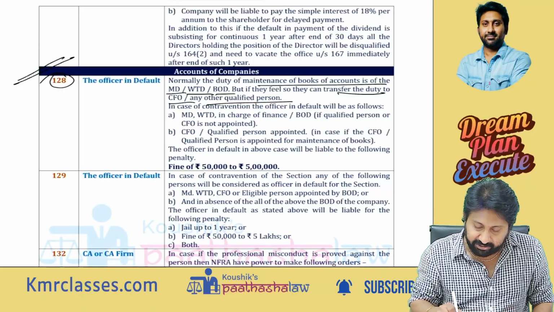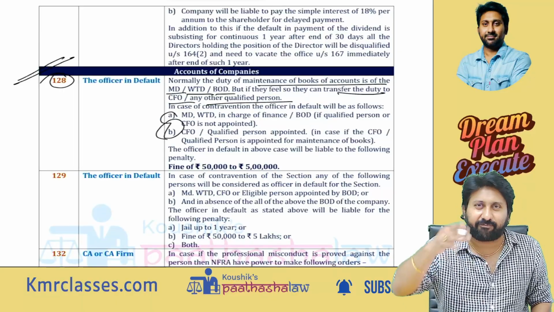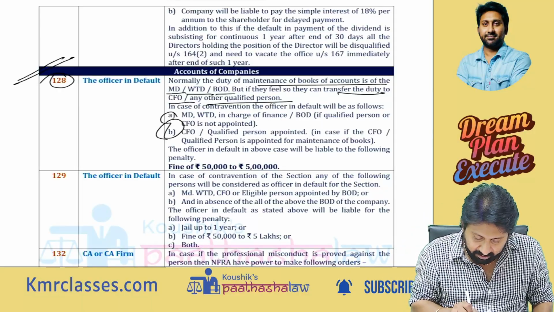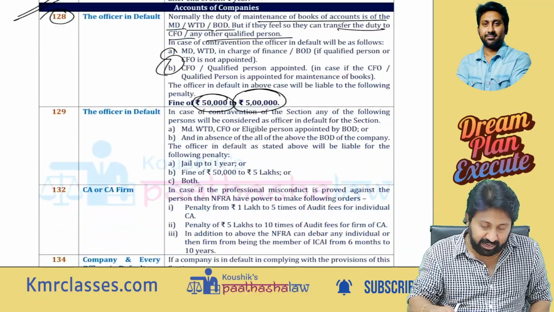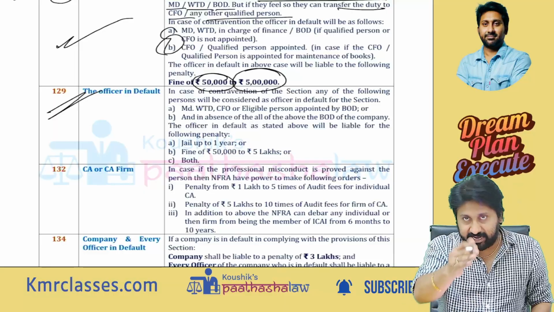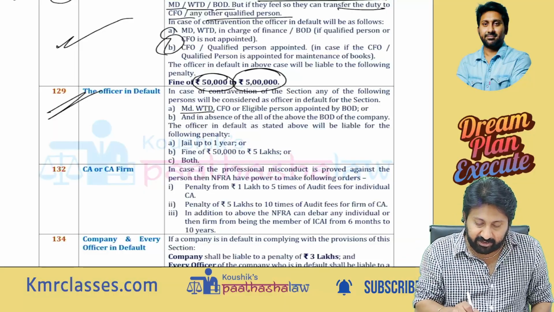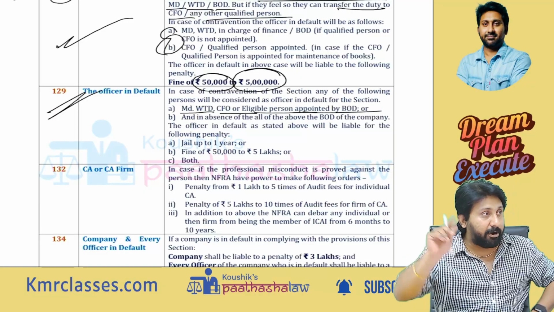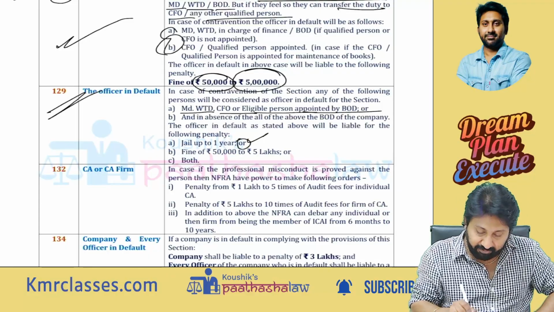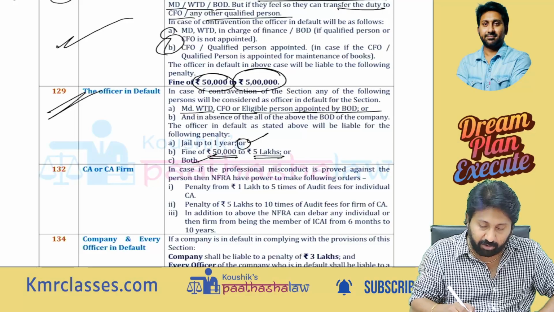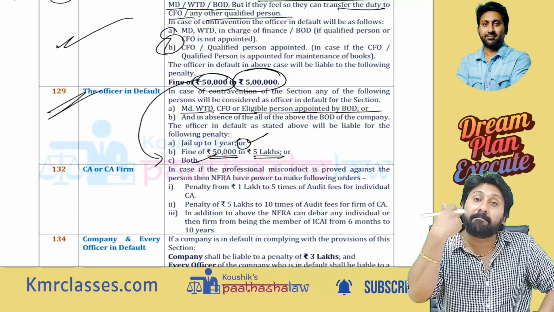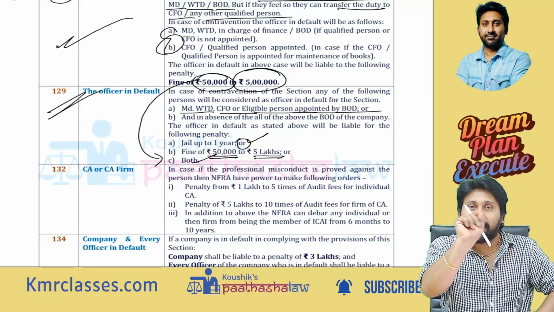In case of contravention, that person, either the CFO or the managing director, whole-time director, manager, etc., will be liable for a fine of 50,000, maximum up to 5 lakh. Remember this, important. Financial statements preparation, if you have done the default, same like that. Either the managing director, whole-time director, or CFO or any eligible person appointed by the board: imprisonment up to 1 year, or fine minimum 50,000, maximum 5 lakh, or both. So the fine is same. What you need to remember here, in 128, 129, imprisonment is extra, but it is 'or', not 'and'.